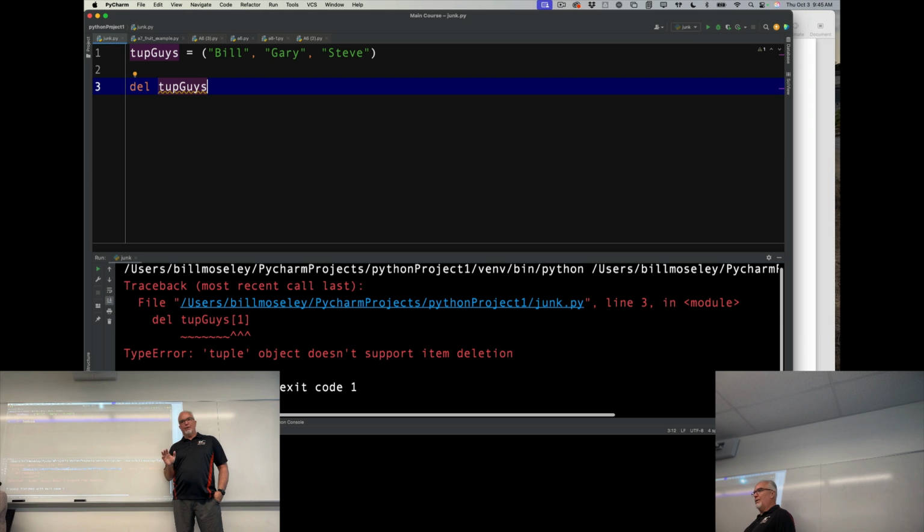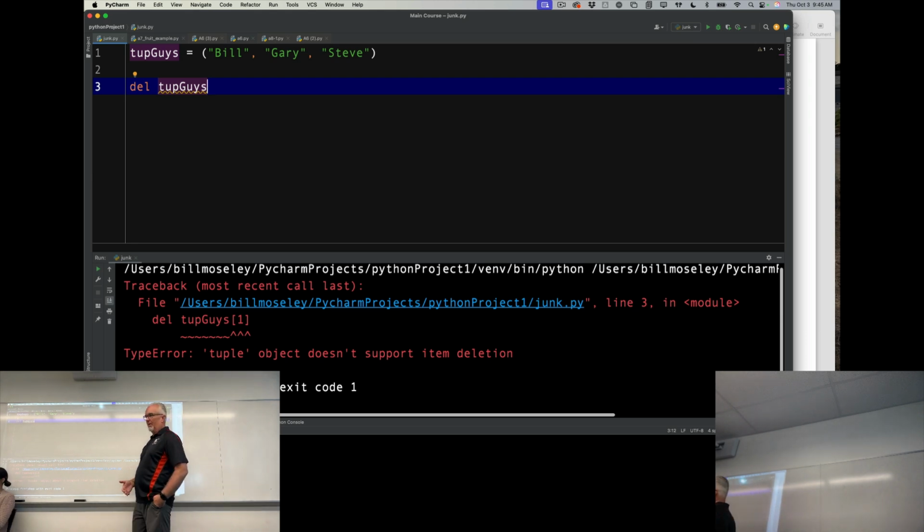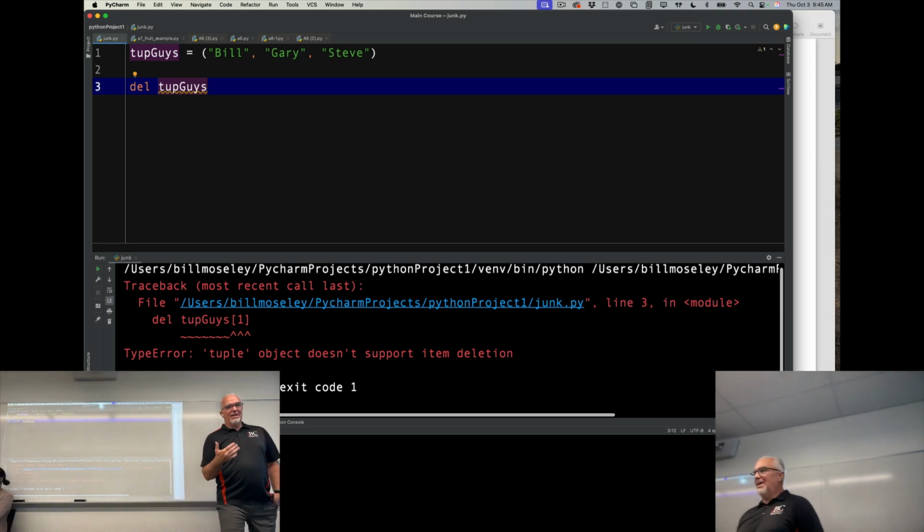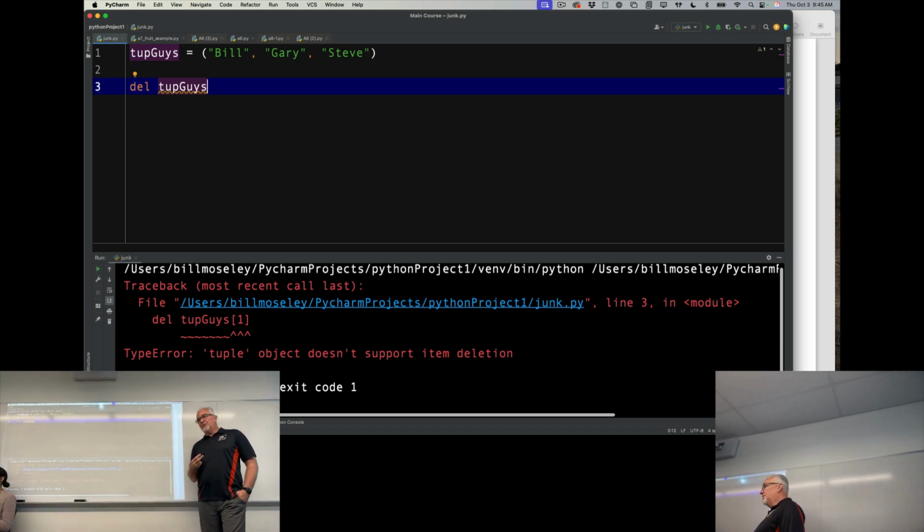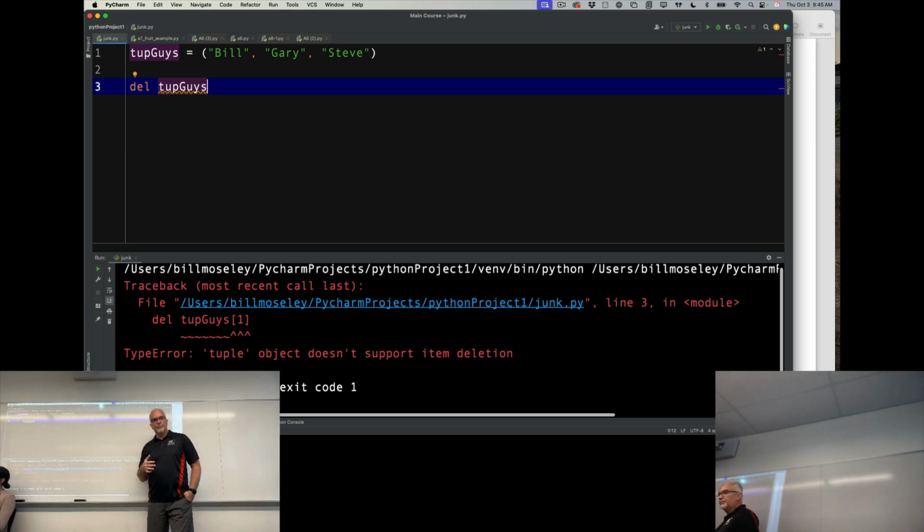Now, why on earth would they create another data type that's basically the same as a list or an array, go through the trouble of calling it something different, and then not let you change the values? Well, the not being able to change it is kind of the whole point. So you often see tuples used for one of two applications.